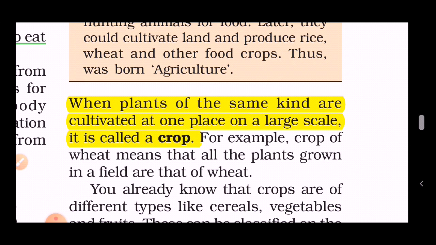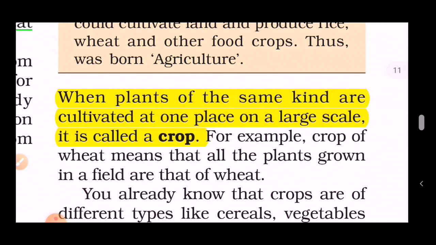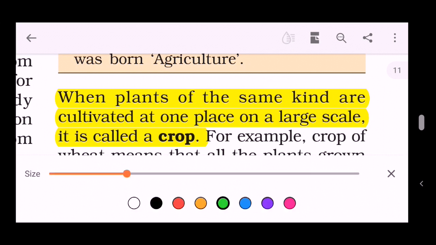When plants of the same kind are cultivated at one place on a large scale, then it is called a crop. The point here is, you have to take note of large scale, which is important, and this is the definition of crop. And the same kind is also a keyword used in this definition.